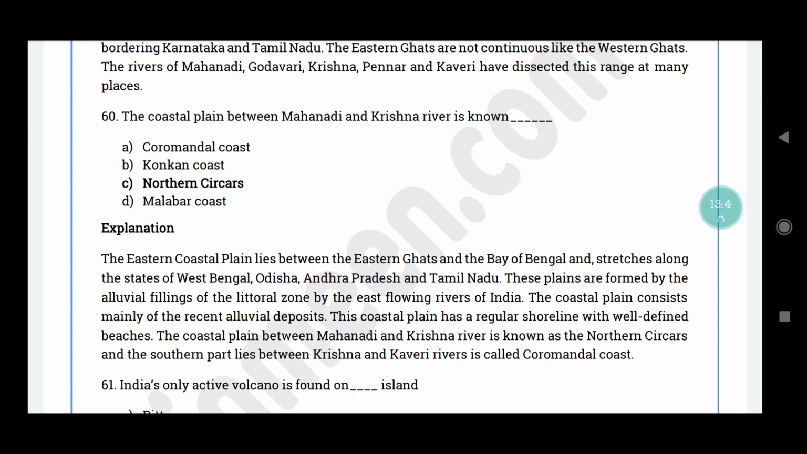This plain is formed by alluvial fillings of the littoral zone by the rivers which flow eastwards in India. These coastal plains consist of many recent alluvial deposits. This coastal plain has a regular shoreline with well-defined beaches. The coastal plain between Mahanadi and Krishna river is called the Northern Circars. The southern part, which lies between Krishna and Kaveri, is called the Coromandel coast.